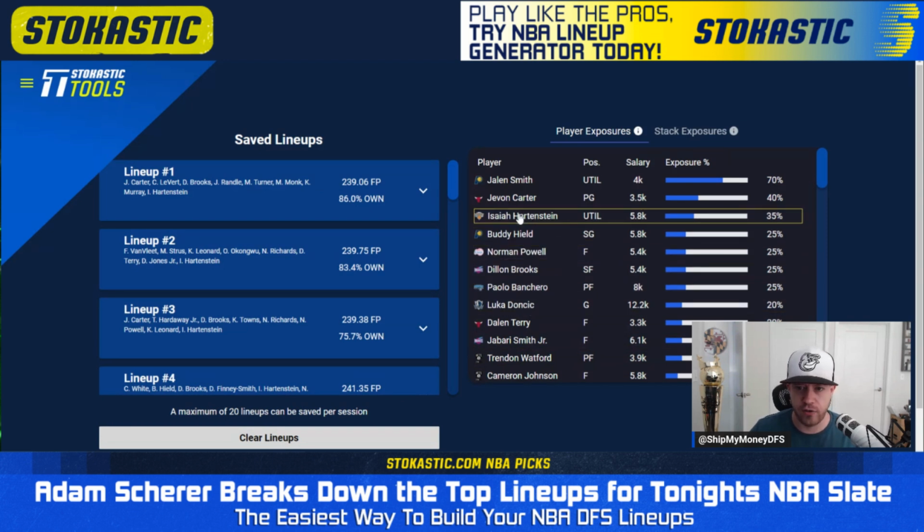And then the other thing that stands out is just how useful that 5 to 6K range is as a result, where you see Hartenstein, Hield, Powell, Brooks, Jabari Smith, Cameron Johnson, all in that price range, showing up as some of our highest owned players.